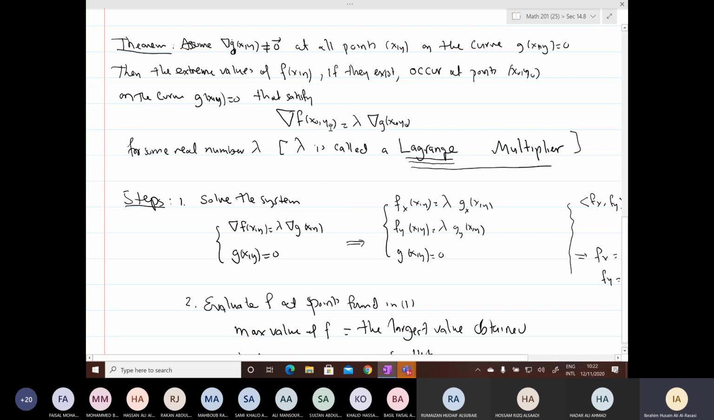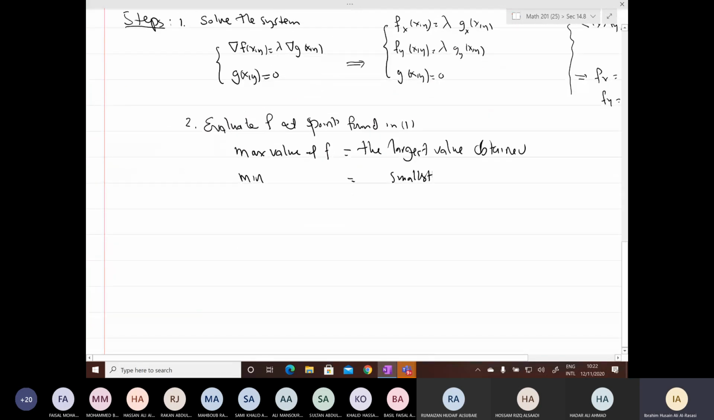But you can always think of this as a vector equals lambda times a vector, meaning the two gradients are parallel. They are multiples of each other. Now let me illustrate this with two examples of how to apply the method of Lagrange multipliers.